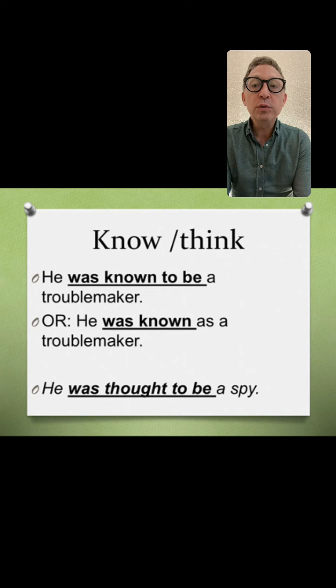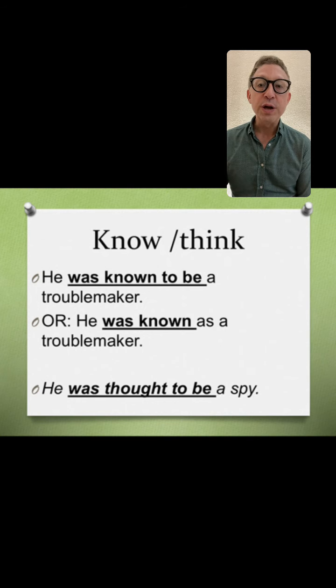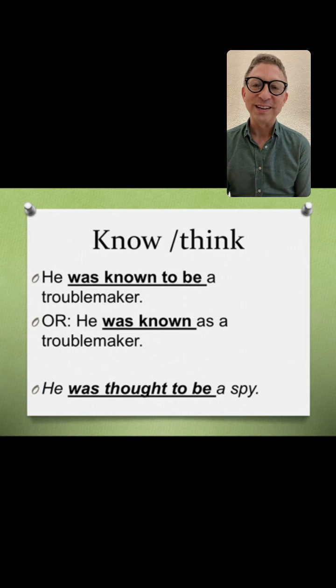"He was known to be a troublemaker." It's possible to say this. I might say this, but you might very well see it in writing. Or "He was known as a troublemaker." Both are equivalents. They mean the same. "He was known to be a troublemaker." "He was known as a troublemaker."